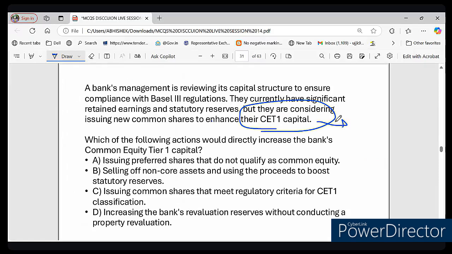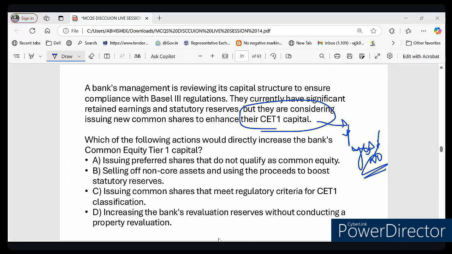So let me ask you a question. Can a bank count borrowed money as CET1 capital? Yes or no? What do you think? Obviously, the answer is no, because CET1 must be the bank's own money.